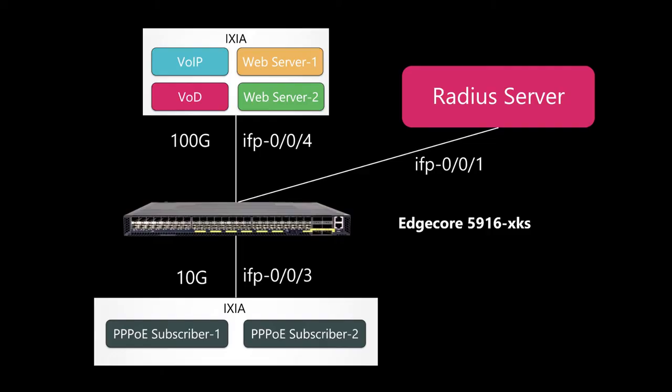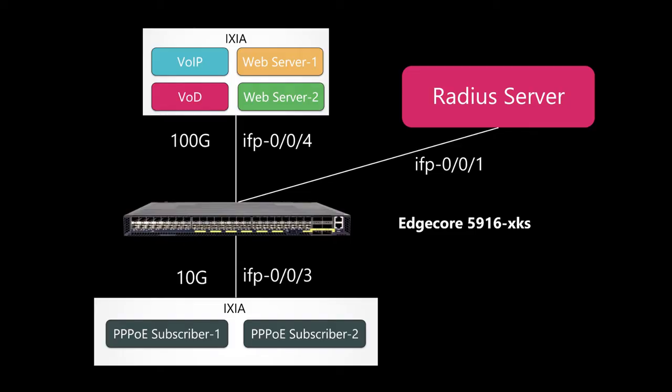Typically in BNG, the interfaces on which subscribers are expected to log in are referred to as access ports, which usually are 10 gig links. Core facing interfaces typically will be 100 gig links which attract traffic from the internet. In the current topology, IFP003 is the access interface and IFP004 is the core facing interface. In RBFS, all the physical interfaces are represented in the form of IFP.